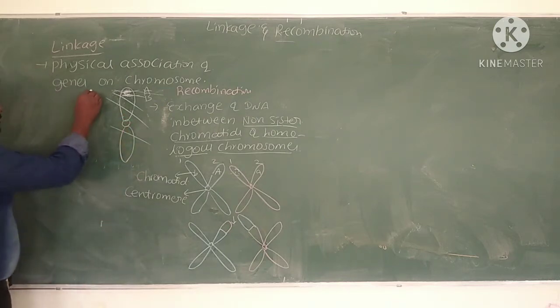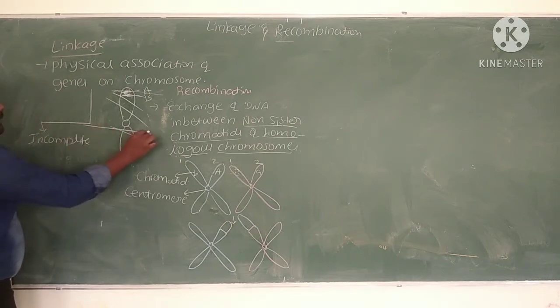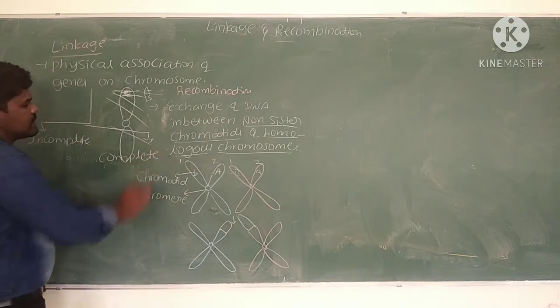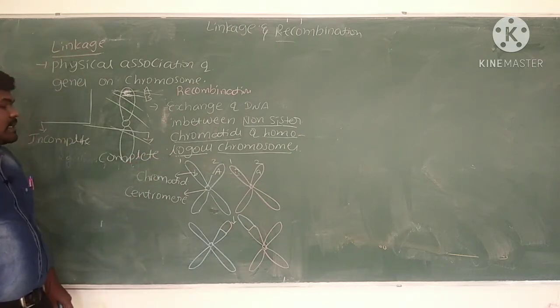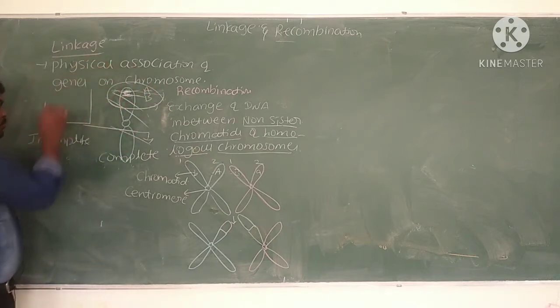Linkage is again divided into two types: incomplete linkage and complete linkage. In incomplete linkage, what happens? Genes are arranged very close to each other.